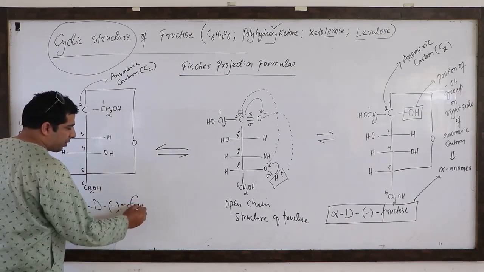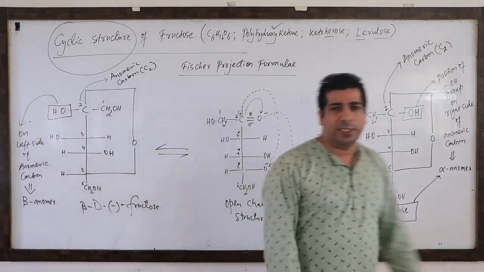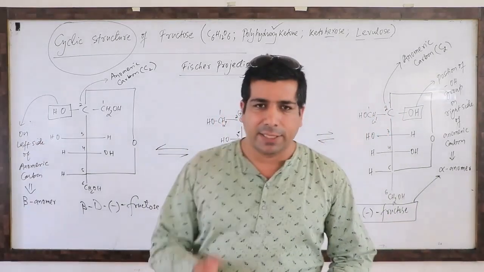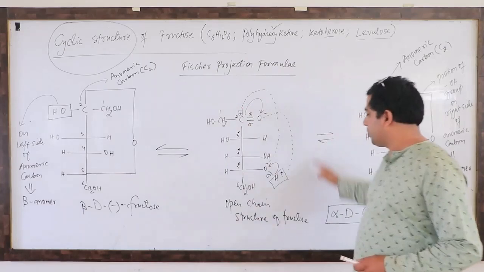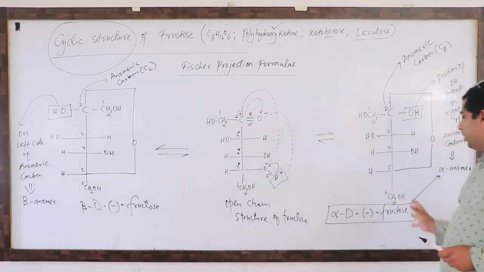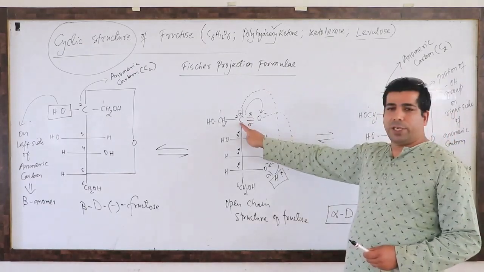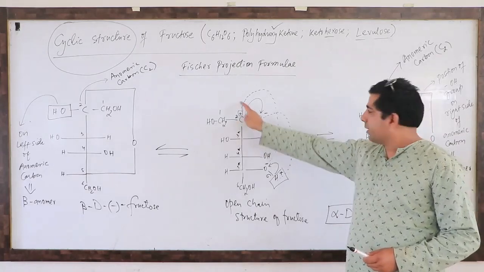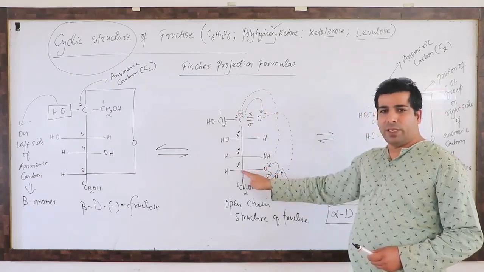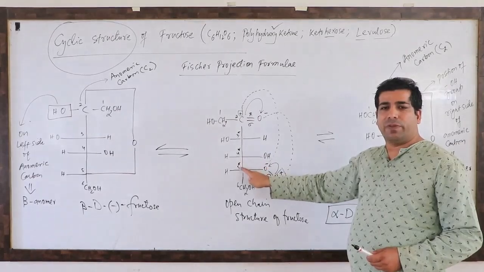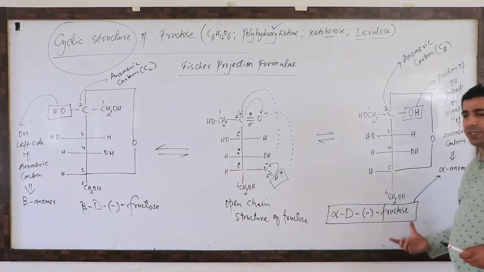And we know it's a fructose molecule. Everybody knows these structures are represented in horizontal lines and vertical lines, so they are Fischer projection formulae. I took an open chain structure of fructose and converted it into alpha D minus fructose. How? The second carbon, the ketonic carbon, is a ketone here. It has interacted with which carbon? The OH group of the 5th carbon. So the second carbon, the ketone functional group, reacts with the OH group of the 5th carbon, and I get alpha D minus fructose.